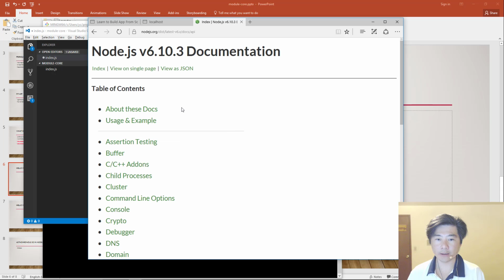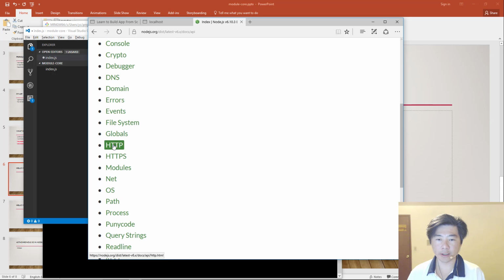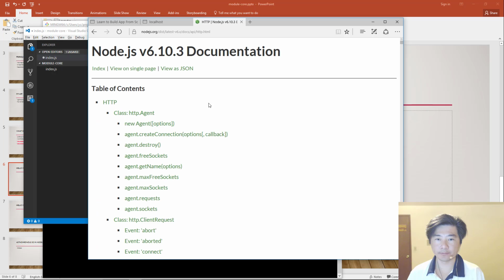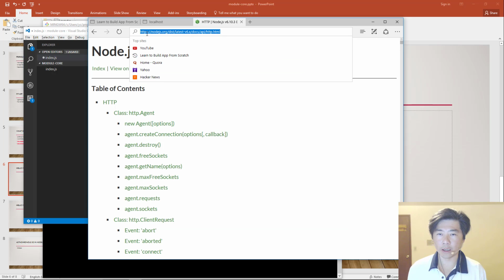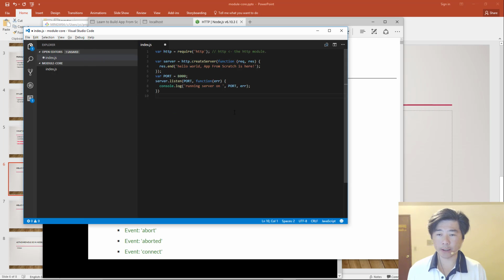So if we take a look at that, then we can see down here there's an HTTP. Okay, so by default, the Node.js environment comes with the HTTP module, and you just use the keyword require to load the module.